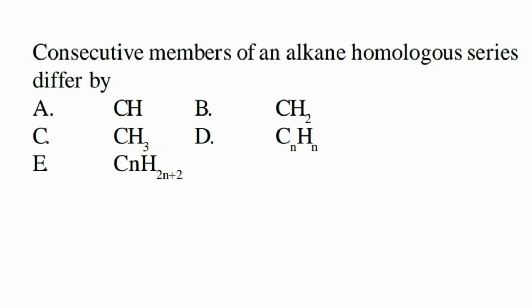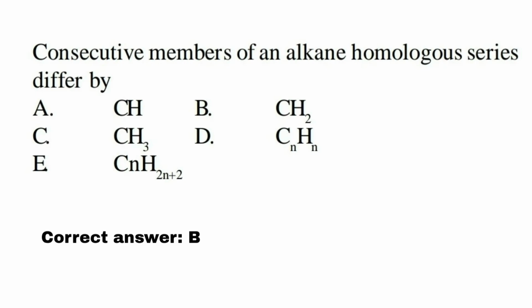Consecutive members of an alkane homologous series differ by: A, CH; B, CH2; C, CH3; D, CnHn; E, CnH2n+2. As I said, remove two options that you know cannot be the answer.